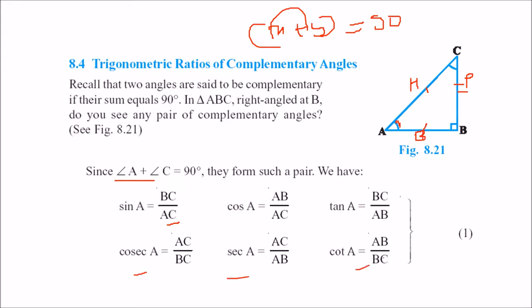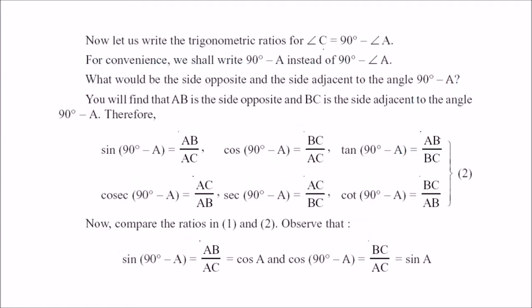Similarly, cosec, sec and cot. A plus C is 90 degrees. Now you can do one thing. Angle C can be written as what? 90 minus A. We'll write angle A as A only, and angle C as C. So what can you write? Angle C you can write as 90 minus A. 90 minus angle A means 90 minus A only.